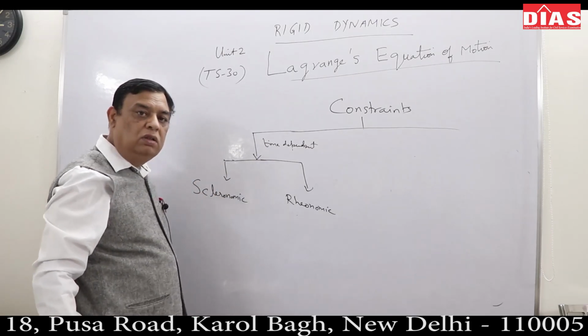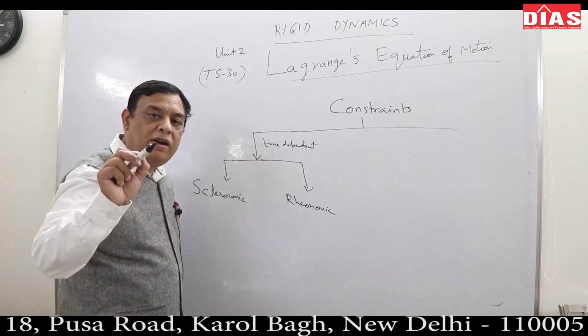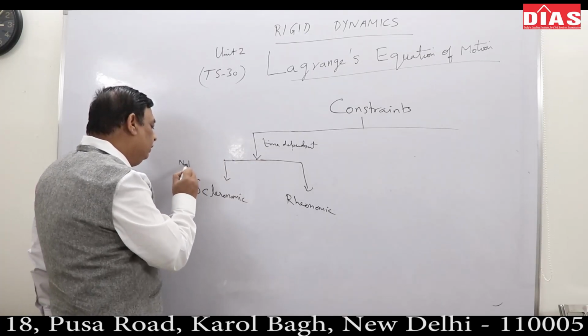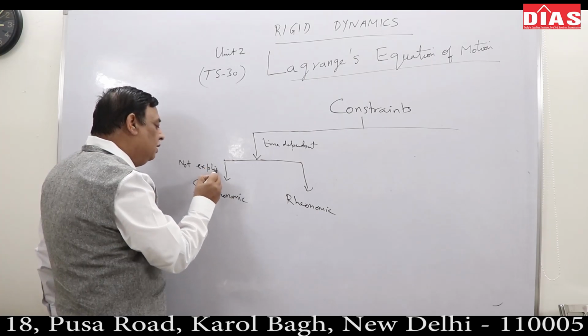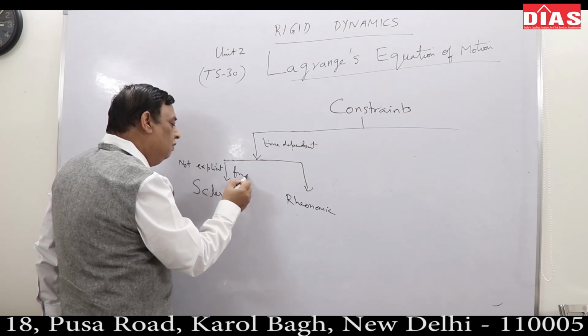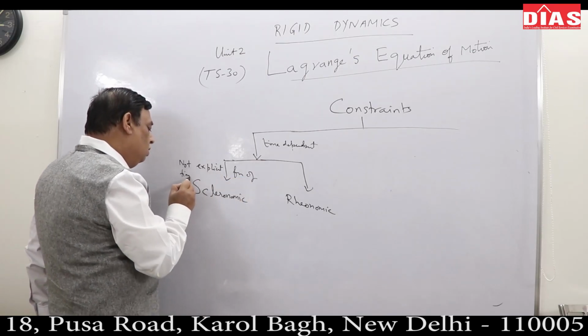Scleronomic constraints are those constraints which are not explicitly dependent on time. Explicit means clear, not an explicit function of time.